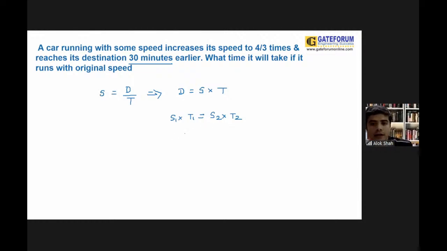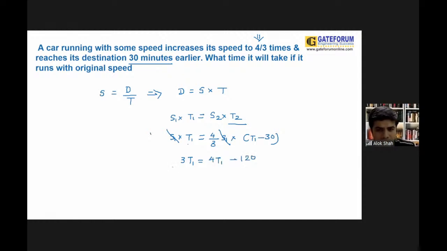Again, S1 into T1 is equal to, when its speed increases by 4/3 times, S2 I'm writing as 4/3 into S1, and T2 I'm writing as 30 minutes earlier, so that is going to become T1 minus 30. Your S1 could be cancelled. This is basically 3T1 is equal to 4T1 minus 120. If you shift, minus T1 is equal to minus 120. That is T1 is equal to 120 minutes.